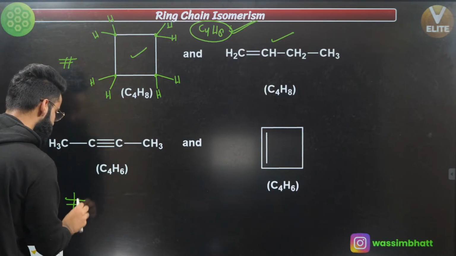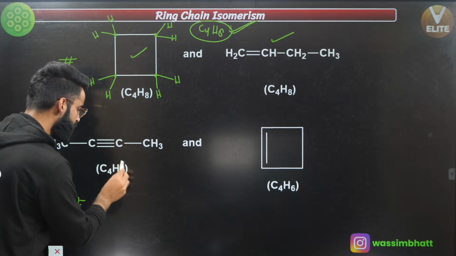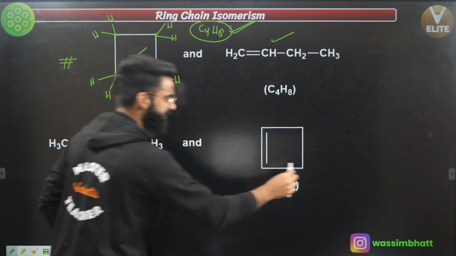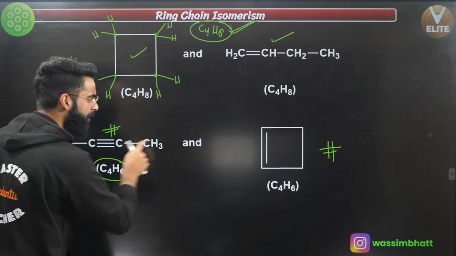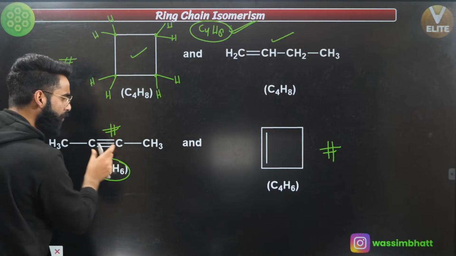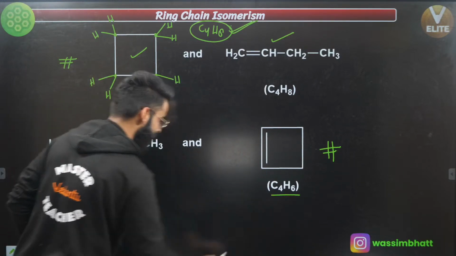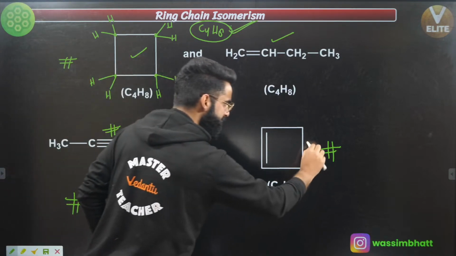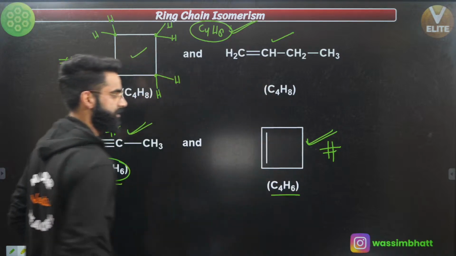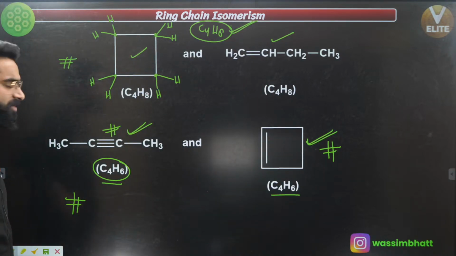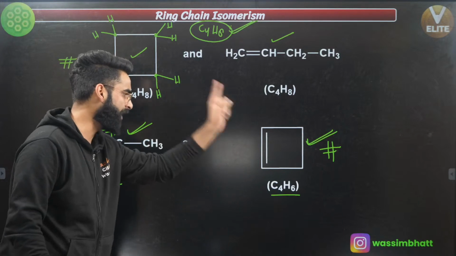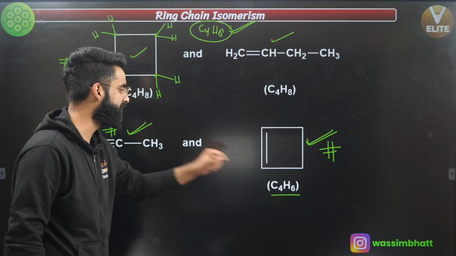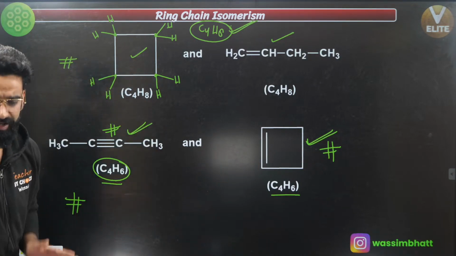Similarly, if you take one more example, which I've taken over here, the molecular formula is C4H6, right? And this is the open chain structure, correct? And this is the cyclic structure. See people, if you compare both these molecules over here, both have got same molecular formula C4H6, correct? So what is the difference? This is open chain structure, this is ring shaped structure, this is cyclic structure, right? And whenever I have 2 molecules which have same molecular formula, but one is cyclic, ring shaped, and another one is open chain, I'll be calling these isomers the ring chain isomers.